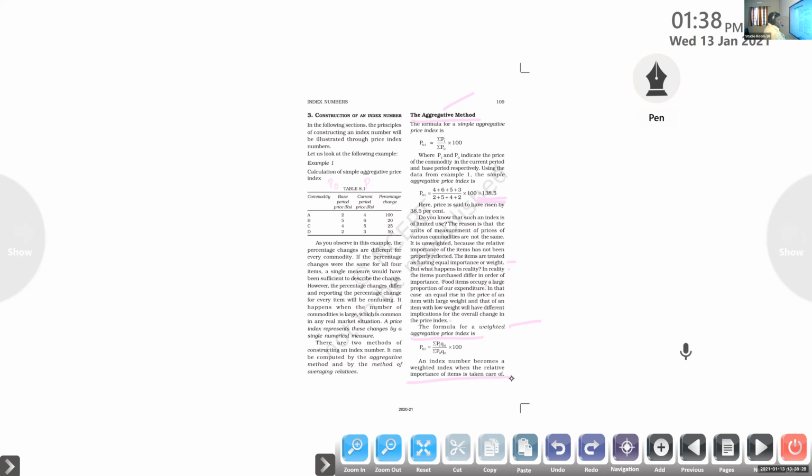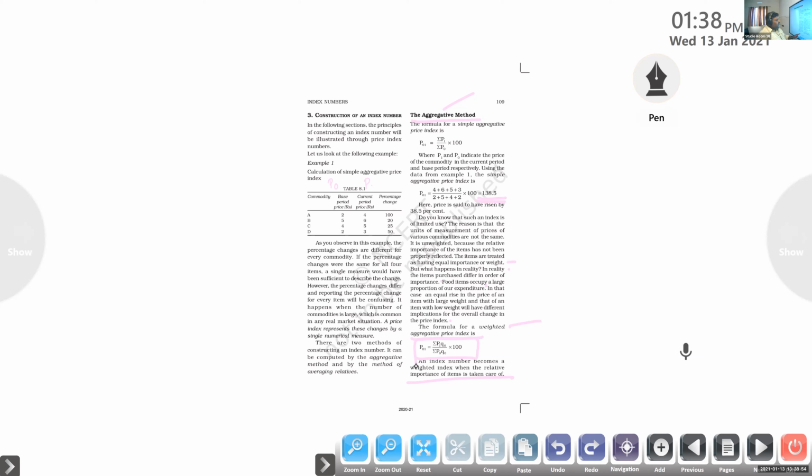An index number becomes a weighted index when the relative importance of an item is taken care of. Underline that. So we want to compare the difference between different items in the same data set. So the equation to find out the weighted aggregative price index is P01 equal to sigma P1 Q0. We know that P indicates the price and Q is for quantity.